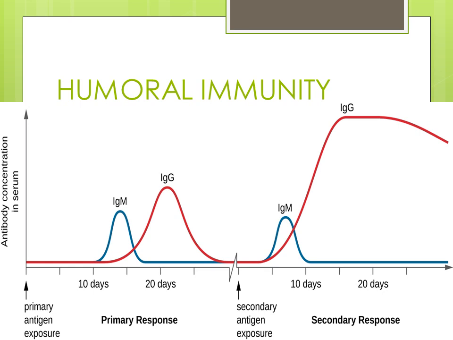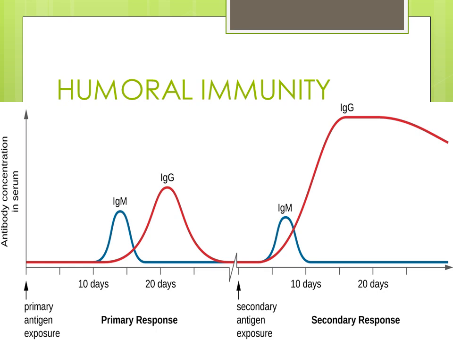So the important difference from the primary response is that the lag period is longer in the primary response, while it is shorter in the secondary response. The lag period is usually 3 to 5 days in secondary exposure to the same antigen, while in primary exposure it is about 7 to 10 days. The second important thing is that after about 3 to 5 days, the level of immunoglobulin M starts increasing and then gradually declines towards the end of the second week.